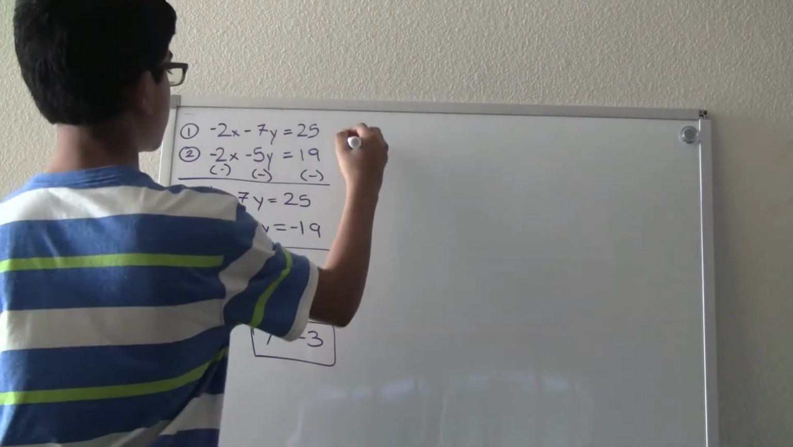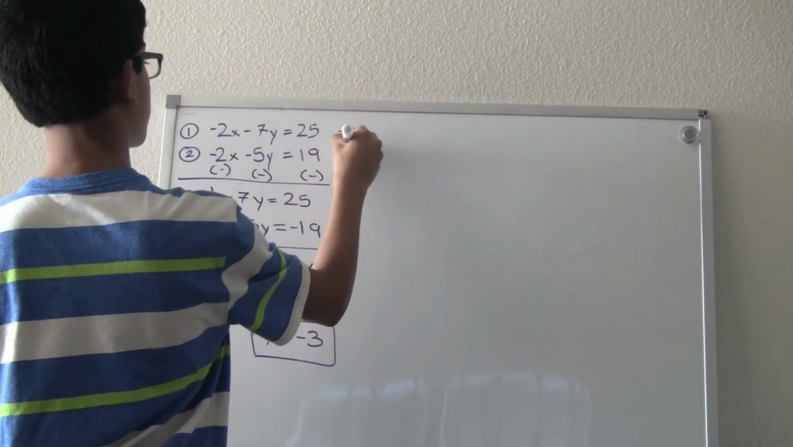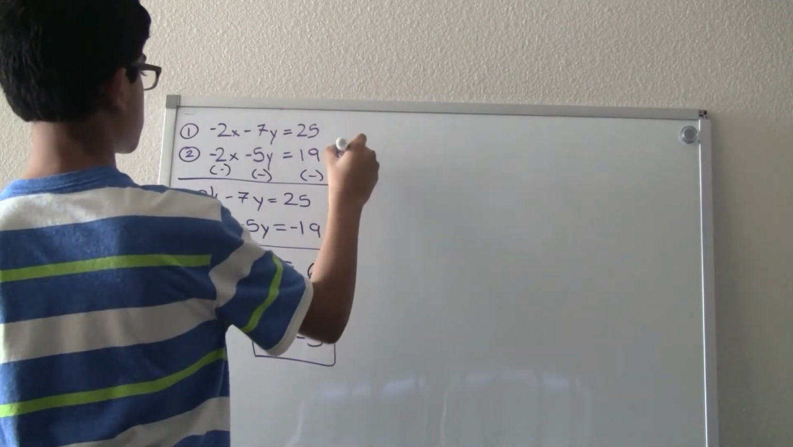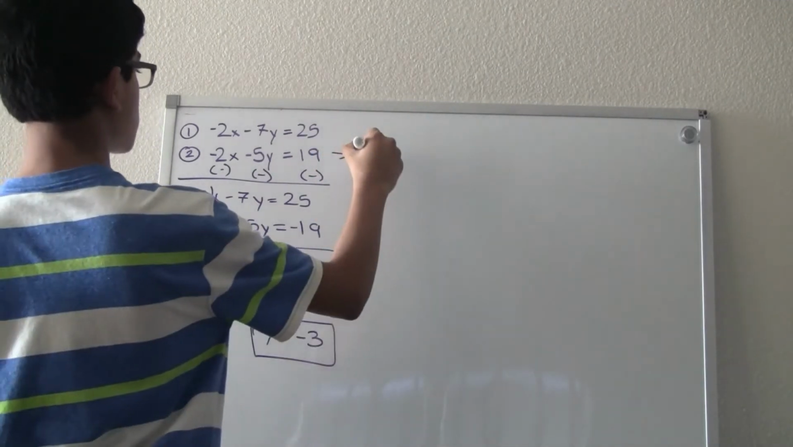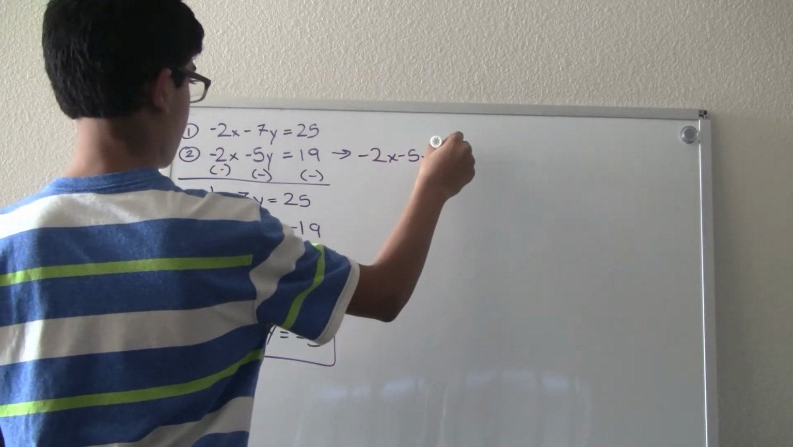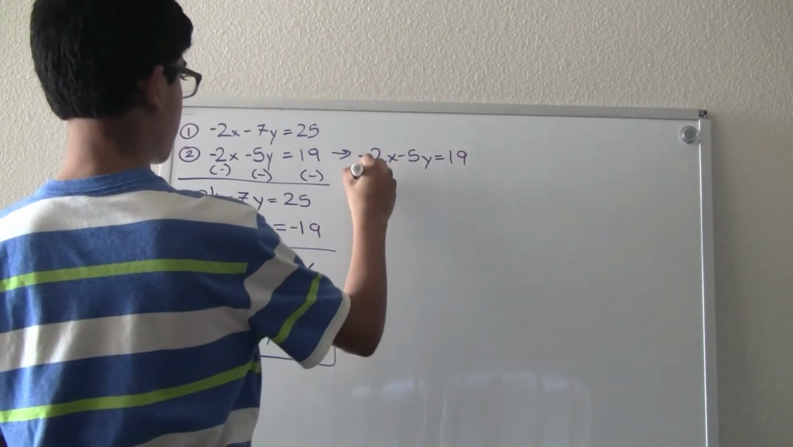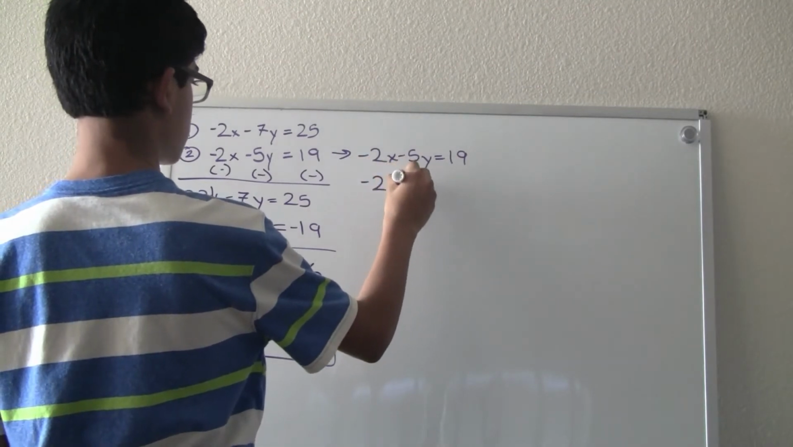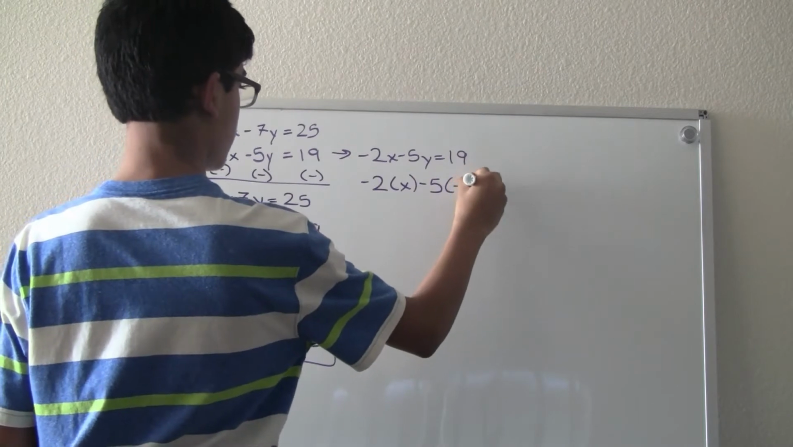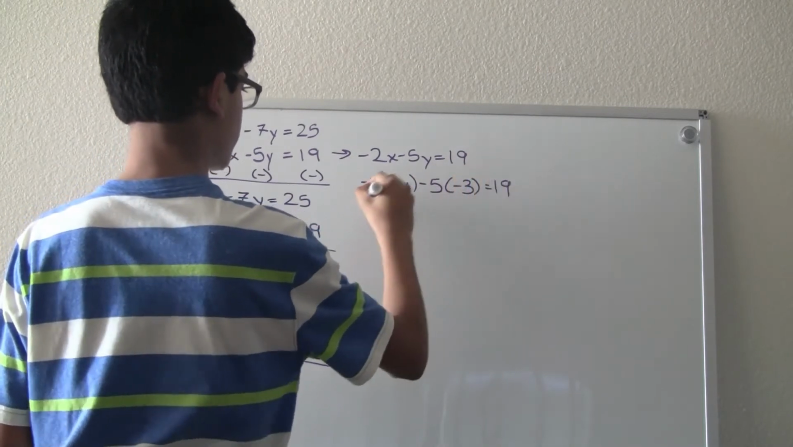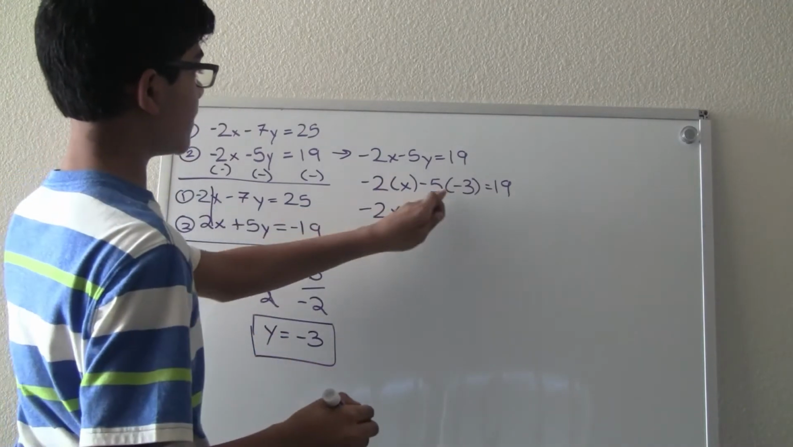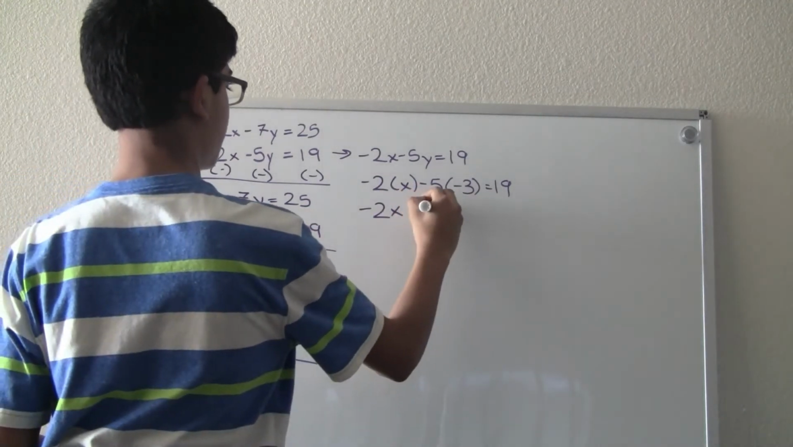Now we have to plug it into either this or this equation. I would prefer the smaller second equation. So I would write that all out. And then I would plug in y. So negative 2x, and a negative 5 times a negative 3 is a positive 15.